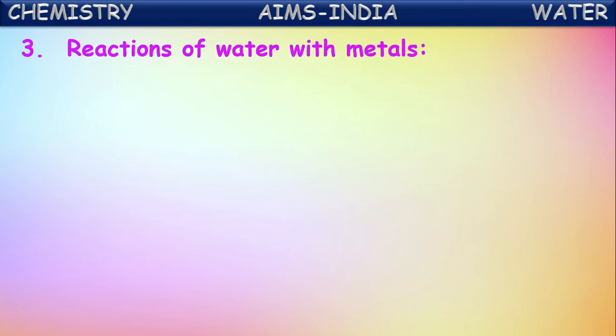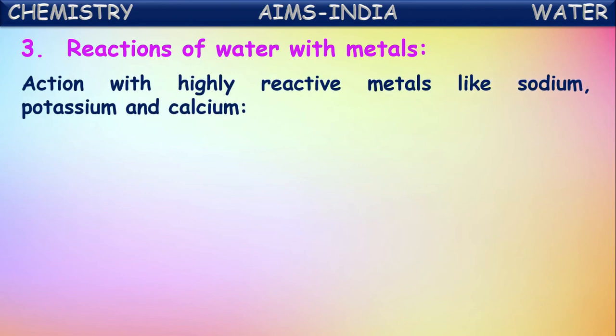Now let us see the reaction of water with metals, how it reacts. First, let us see the action of water with highly reactive metals. There are three categories of metals based upon reactivity. We can say one is highly reactive metals, then reactive metals, and next least reactive metals, which are noble metals. Now first let us see the reaction of water with highly reactive metals.